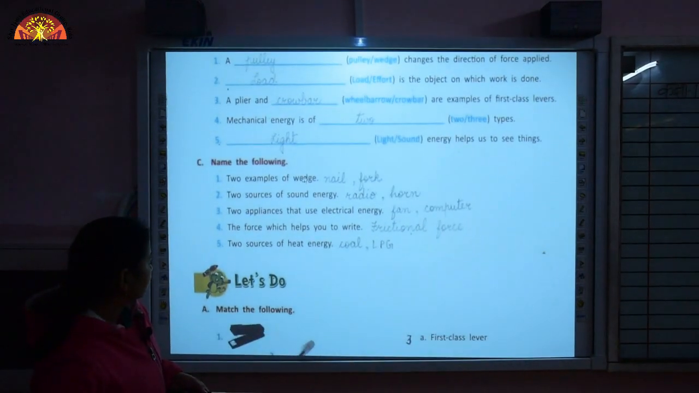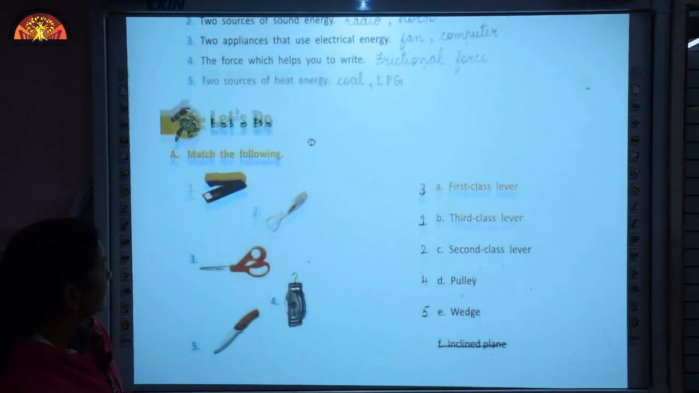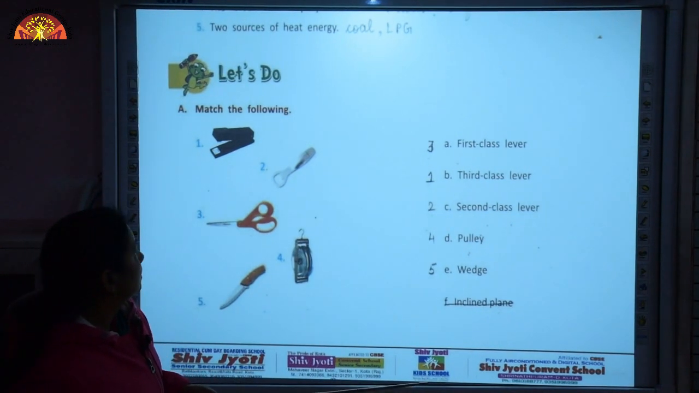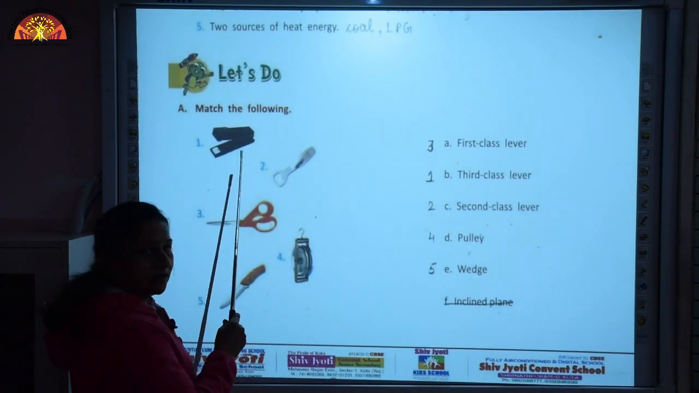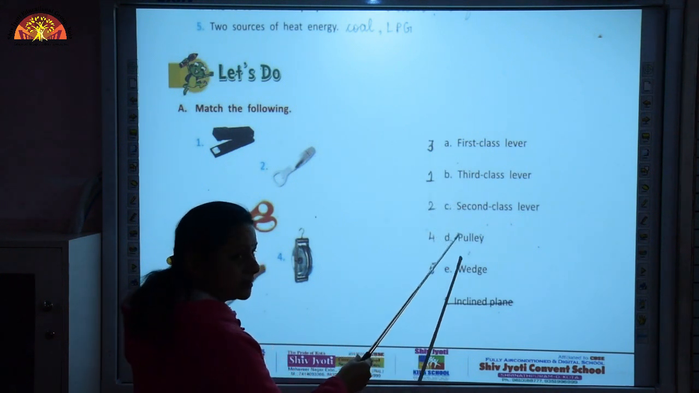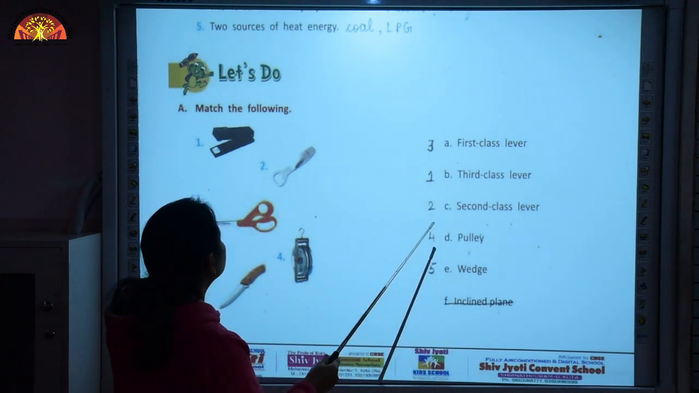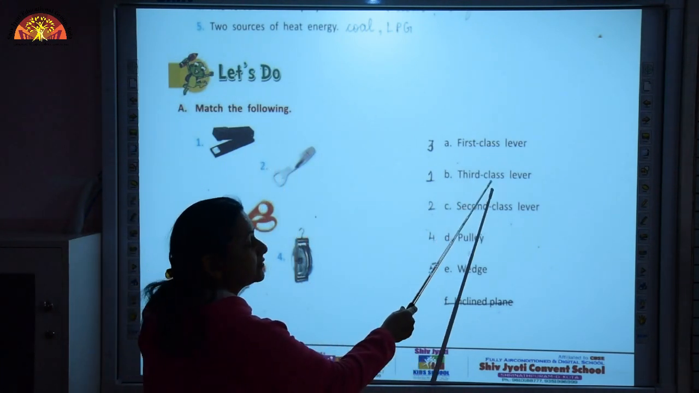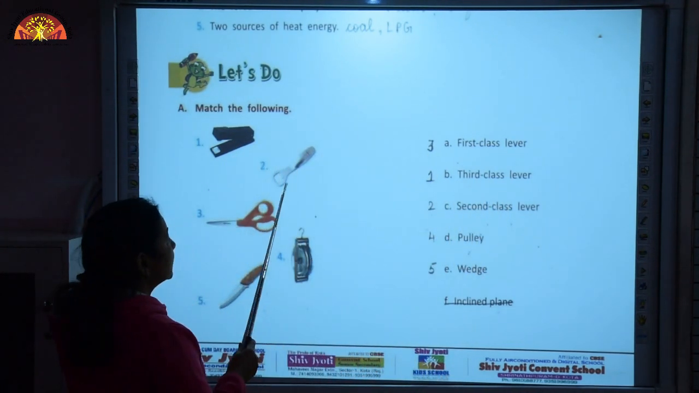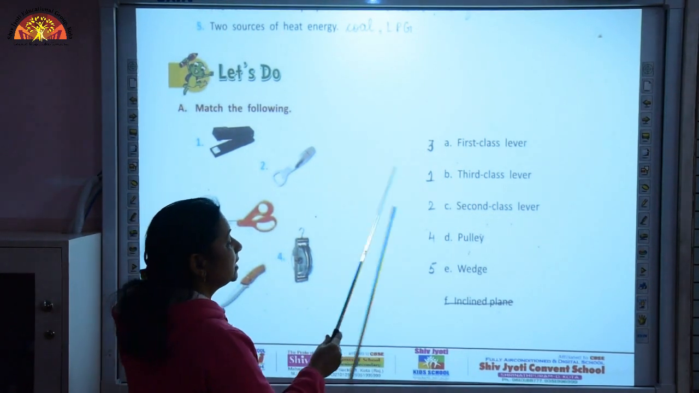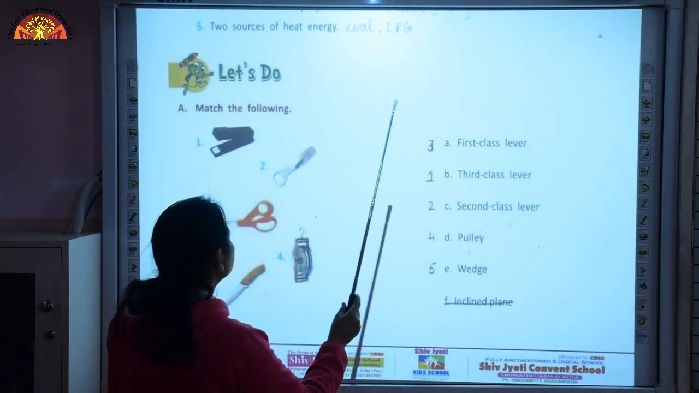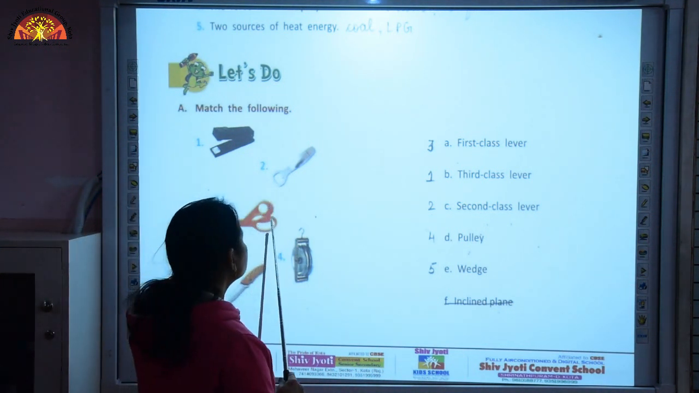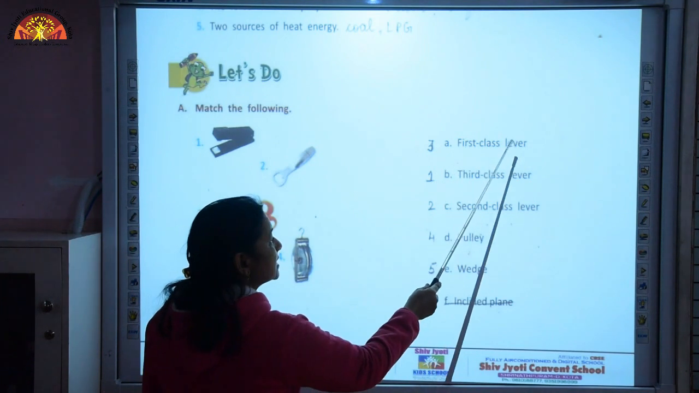Let us move further. We have matchups. In this you are given the image and you have to match it with the correct answer that is given on the right hand side. The first picture shows the stapler and this is an example of third class lever. Second, we have a bottle opener and this is an example of second class lever. In the third picture we have the scissors and this is an example of first class lever.